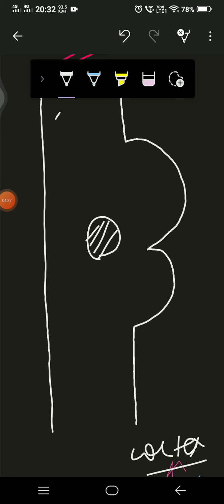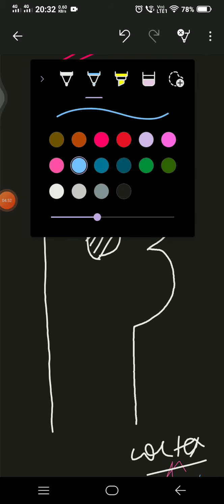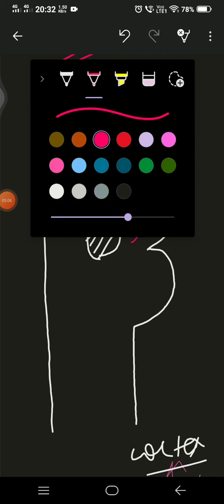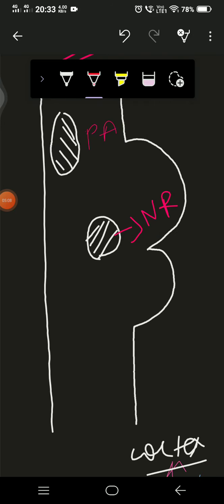Here is one more structure. We know that there is a cerebral aqueduct, and surrounding that we have a structure, the periaqueductal area. This one is the periaqueductal area, and this one is the nucleus of Raphe.